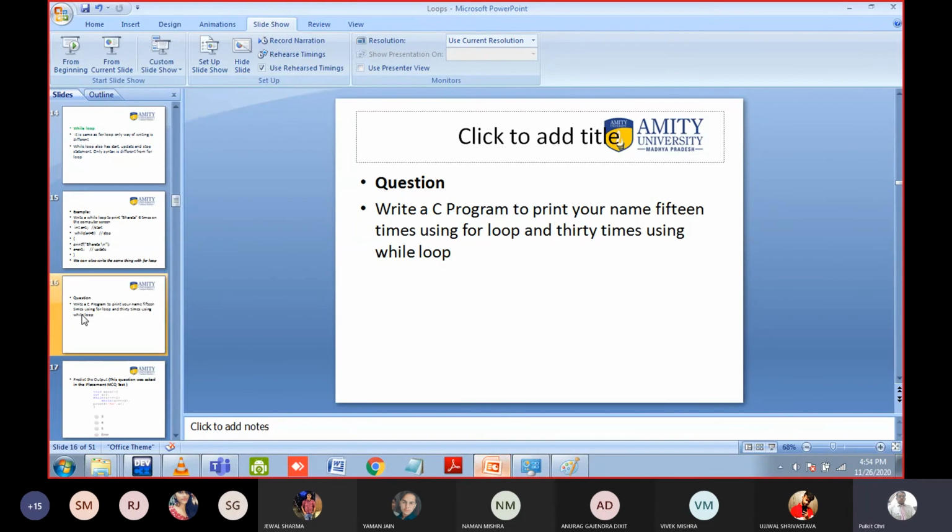This particular program is based on for and while loop, so that you can become familiar with the syntax of the for loop and while loop. So print your name 15 times using for loop and 30 times using while loop. It is very easy. Just create two variables, for example int a for the for loop and int b for the while loop.